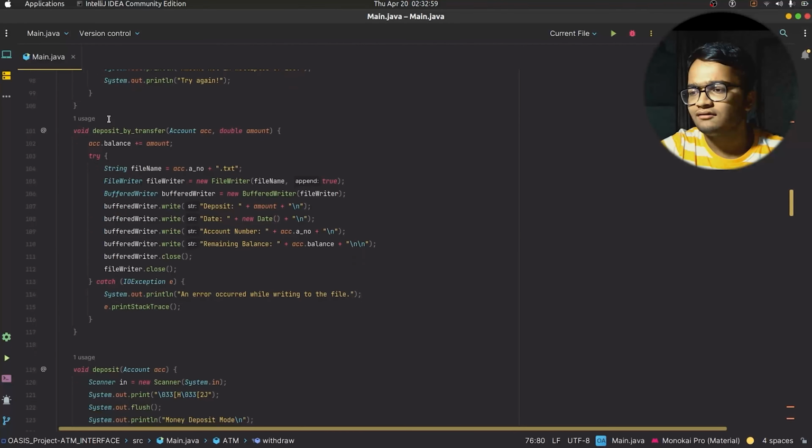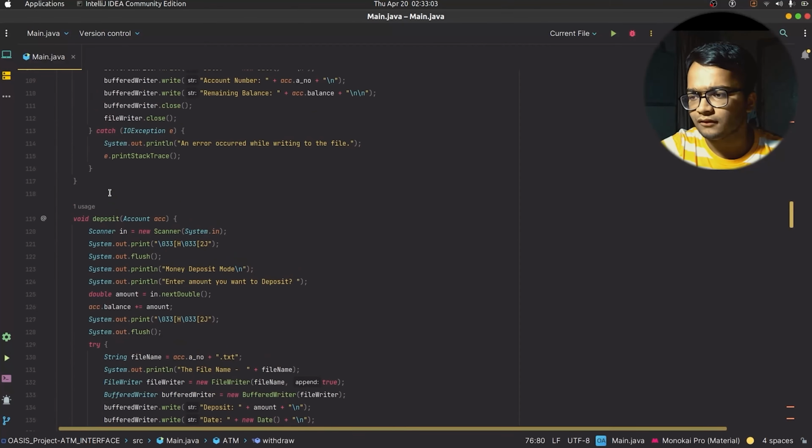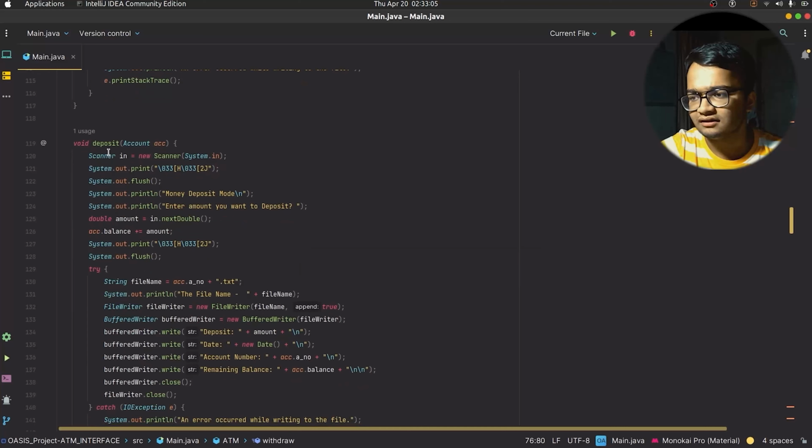Now next, we have the deposit by transfer. Okay, so I will display it later on.